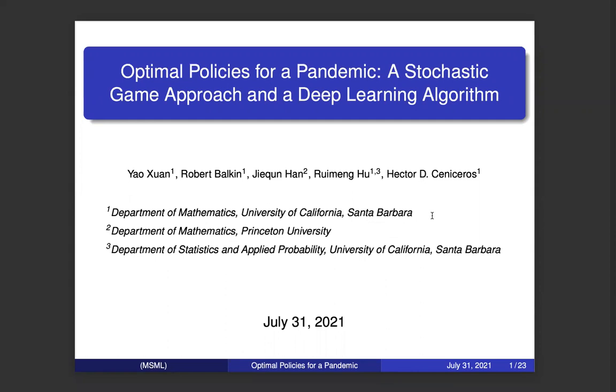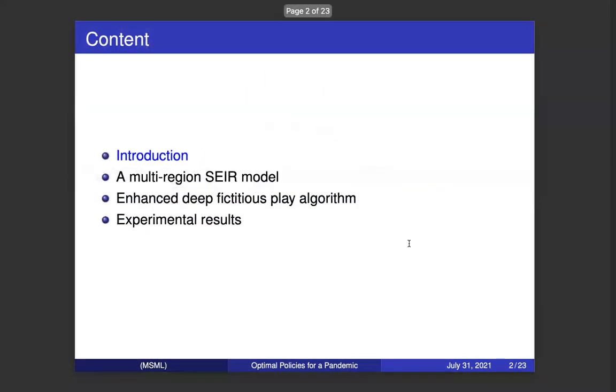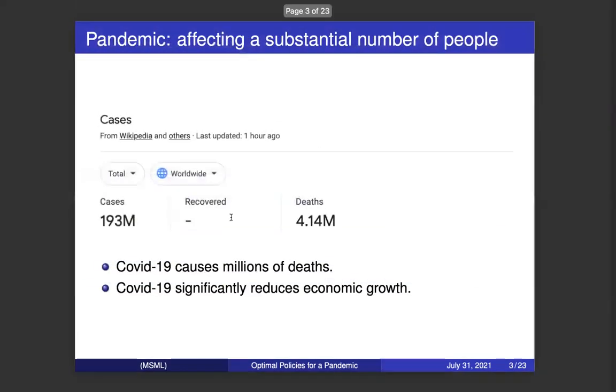This work is about finding optimal policies for a pandemic using a stochastic game approach and a deep learning algorithm. Here is the outline. First, I will make a brief introduction. Then I will talk about the multi-region SEIR model that we built to model the pandemic. Then I will talk about the enhanced deep fictitious play algorithm that we propose to solve the high-dimensional stochastic game. Finally, I will show some experimental results.